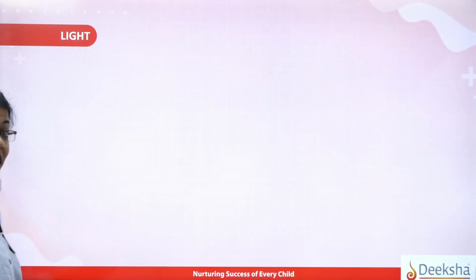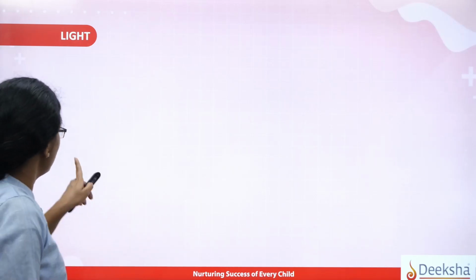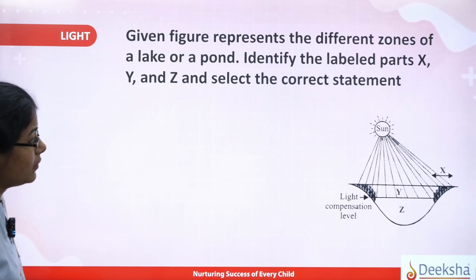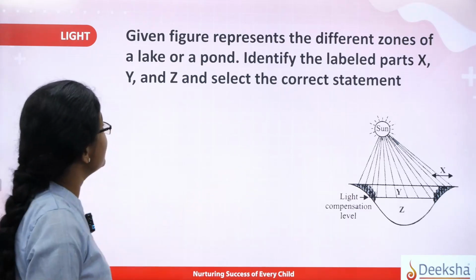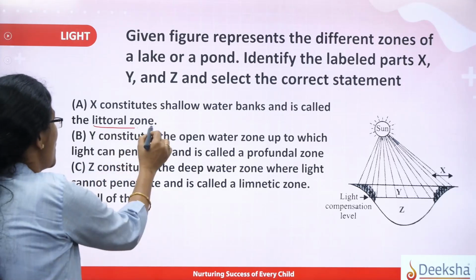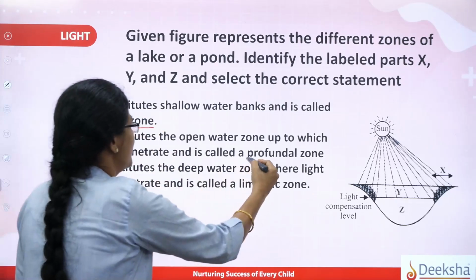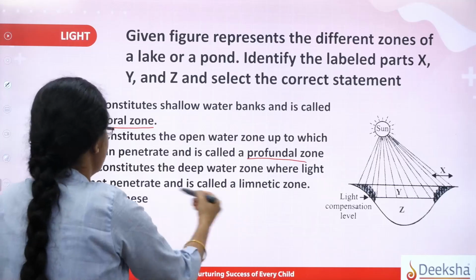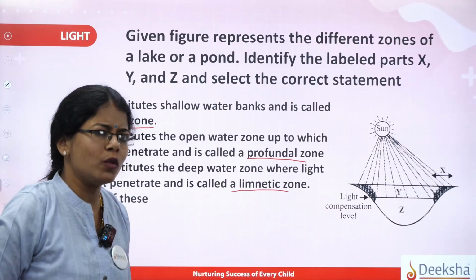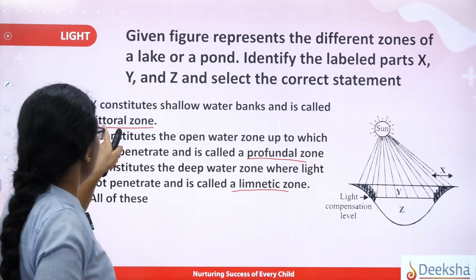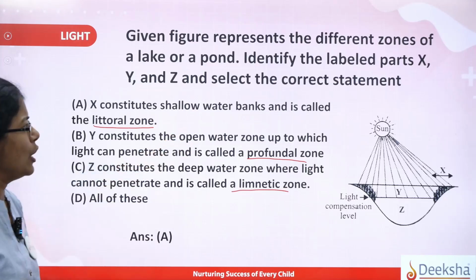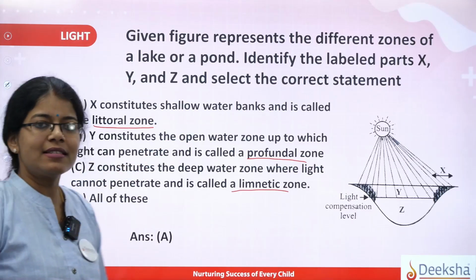So students, here we come back to the MCQ, and the question here is, as I said, mark the labeling here, X, Y and Z, and the options: X constitutes the littoral zone, Y comprises the profundal, and Z the limnetic. As you know very well, what is the zone which we are actually looking out for? That is littoral. The option is correct, since that comprises the shallow water banks, and the answer here is A.